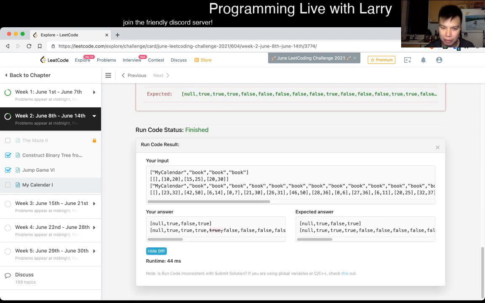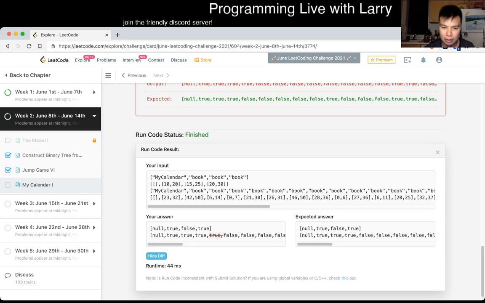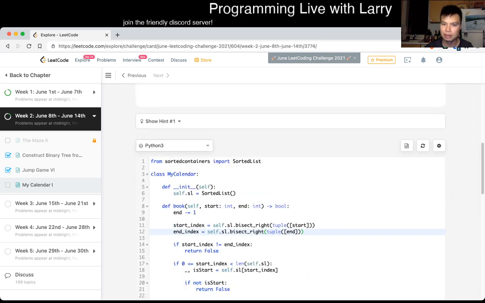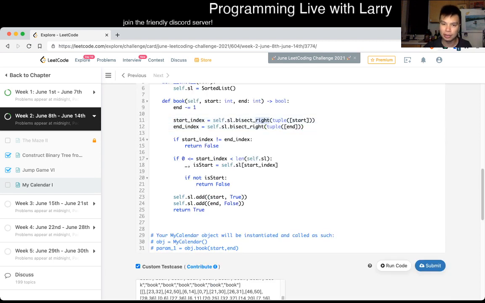Oh, no, I still have the same wrong answer. Huh. Okay, let's just. So it gives us the number that is. So okay, so bisect. Let me step back for a second. Okay, so the bisect left will get us the number that is bigger than this one or equal to this one. If it is equal to this number, then obviously it is not good. But whether it is start or not.